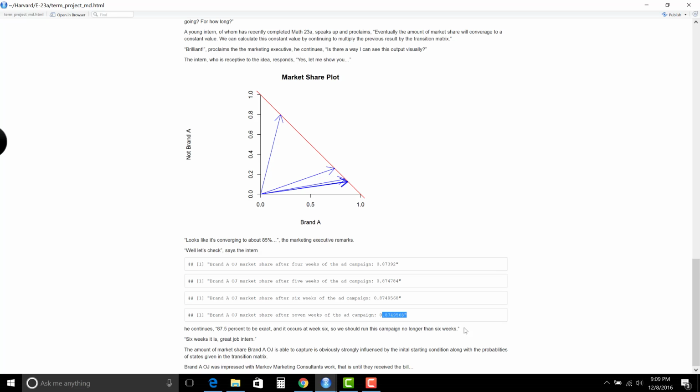So the amount of market share that Brand A is able to capture is strongly influenced by the initial starting condition, along with the probabilities of the given state matrix. And so Brand A OJ is impressed with Markov Marketing Consultants' work until they receive the bill.